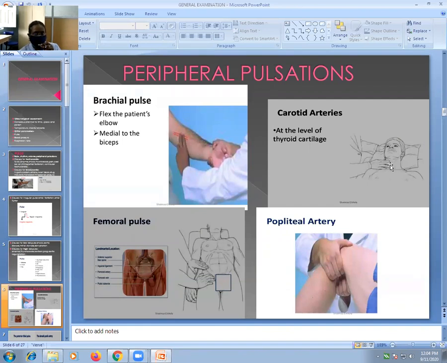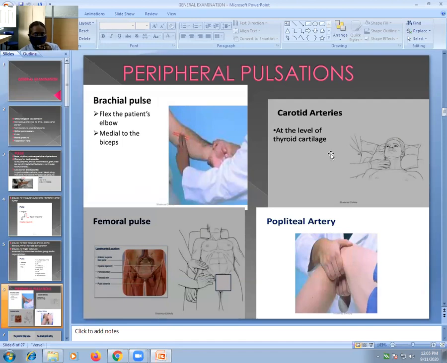Now in the neck region, there is the carotid artery. The carotid artery is always palpated against the thyroid cartilage, or against the border of the sternocleidomastoid muscle at the level of the thyroid cartilage. So here is your carotid artery, against the anterior border of the sternocleidomastoid muscle and at the level of the thyroid cartilage.